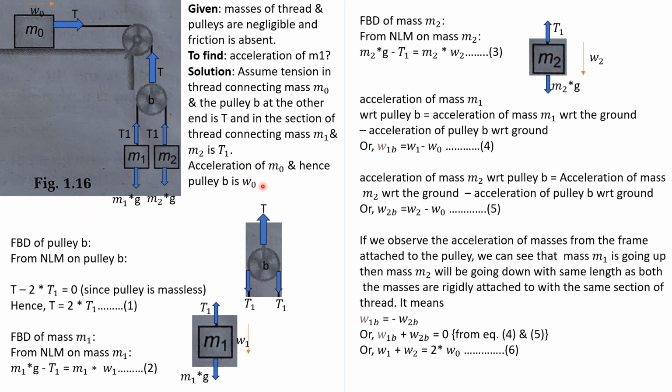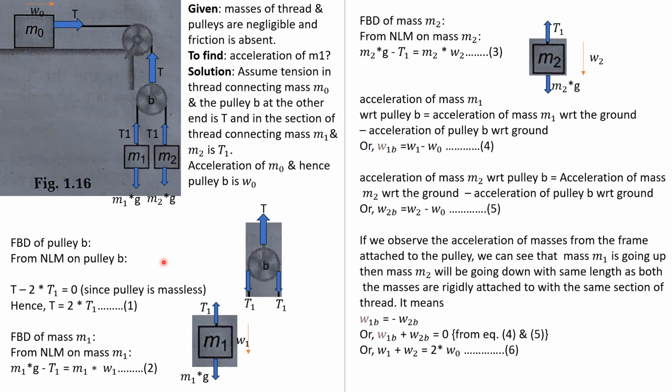For convenience, we will make the free body diagram of the pulley. On the pulley, these three forces are acting. One is the tension force T due to this section of thread, and below, the tension force T1 acting in the downward direction because of this section of the thread.